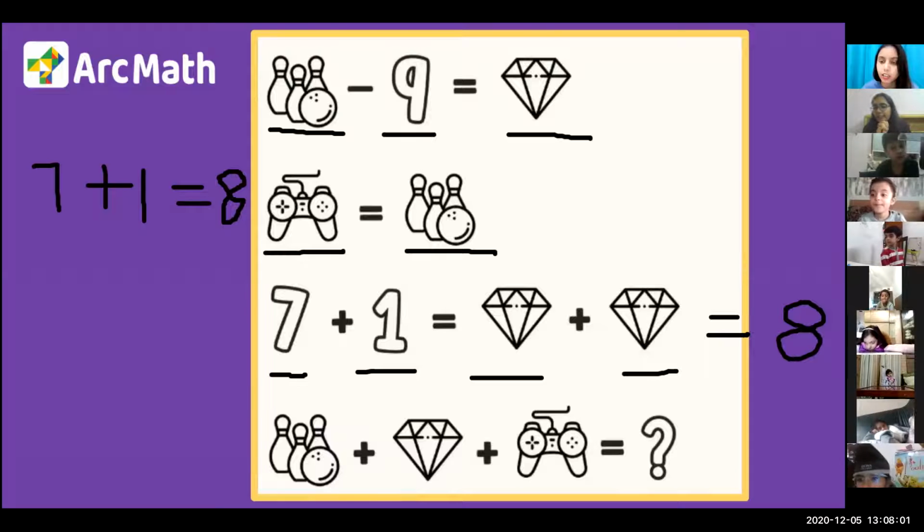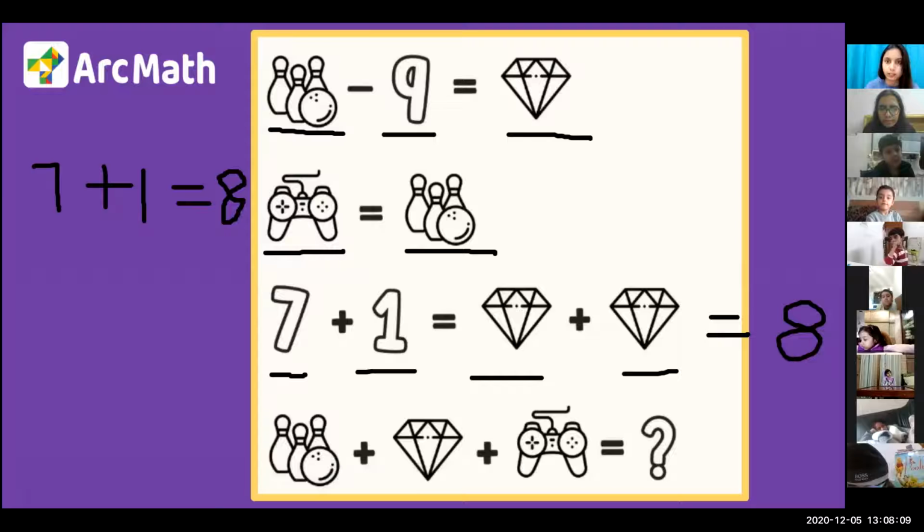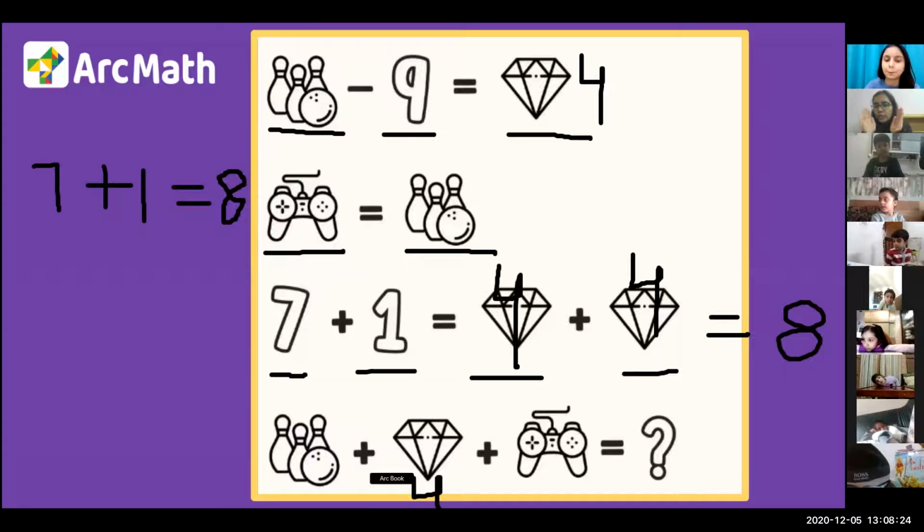Okay. Does everyone agree on 4 and 4? Do we have a different answer? Okay, everyone agrees. So we have the value of diamond to be 4. So I am going to write a big number 4 on each and every diamond, so that we know the answer for diamond is 4. Okay. So we have found the value of Mr. Diamond. Now we come to bowling pins and we come to the gaming remote control.